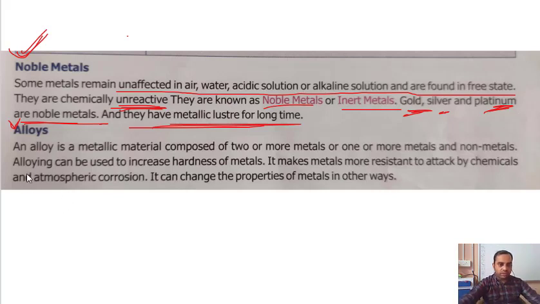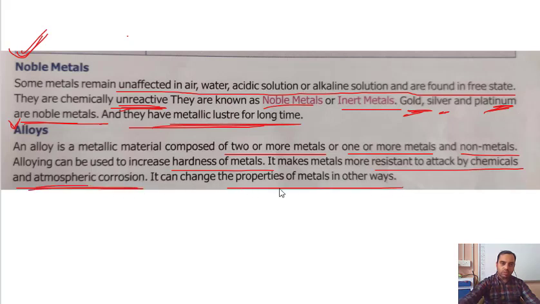So this is alloy. An alloy is a metallic material composed of two or more metals, or one or more metals and non-metals. Alloying can be used to increase hardness of metal, this is what I was talking about just now. It makes metal more resistant to attack by chemicals and atmospheric corrosion. It changes the properties of metal in other ways.